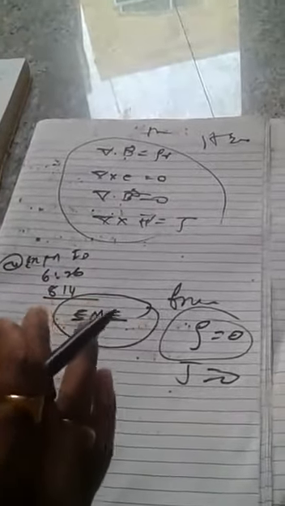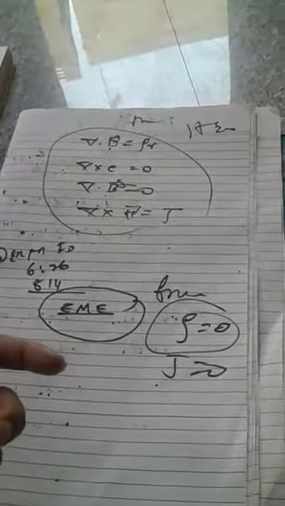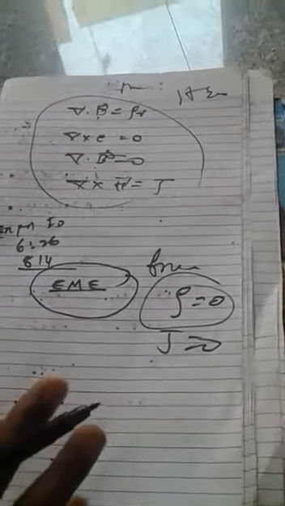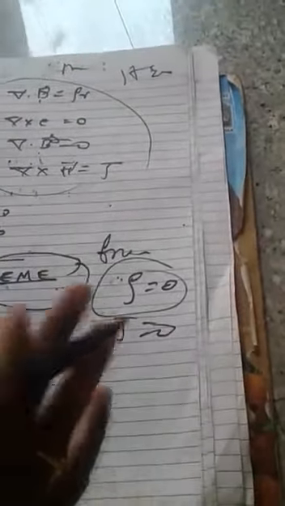So by using all these things, we are going to discuss here the idea that a changing magnetic field gives rise to an electric field, and the changes in turn give rise to a magnetic field, which forms the basis of electromagnetic wave propagation.